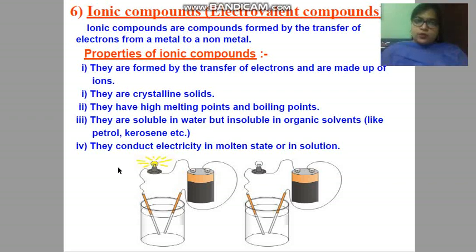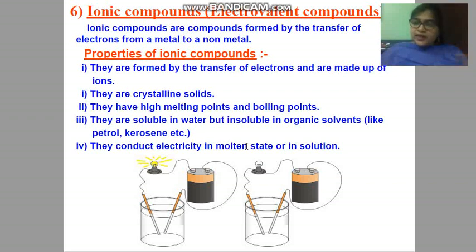Now the fourth one, children, the last one: these ionic compounds conduct electricity in molten state or in solution. Means only in molten state or in liquid solution are they able to conduct electricity. Why? Because when they are present in molten state or in solution, the ions are free, and when the ions are free, they will easily conduct electricity.